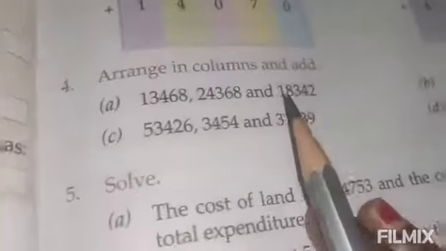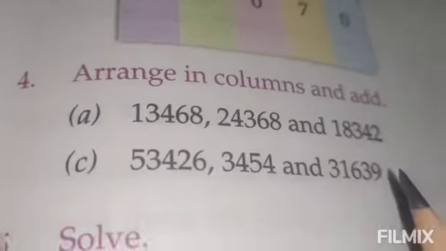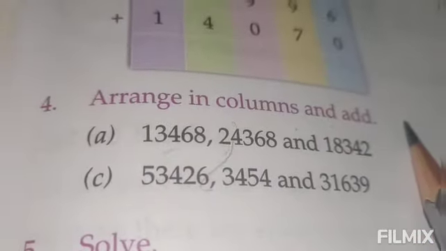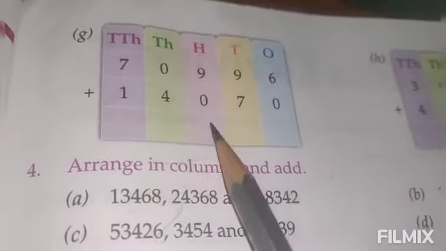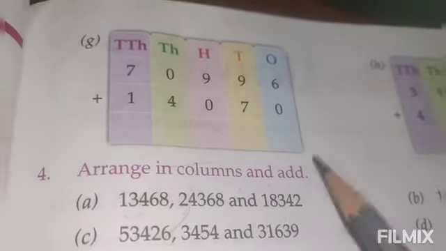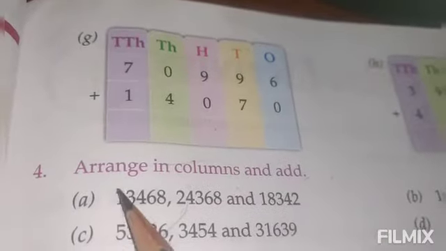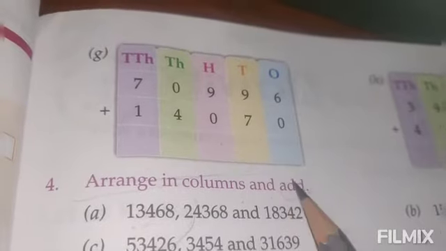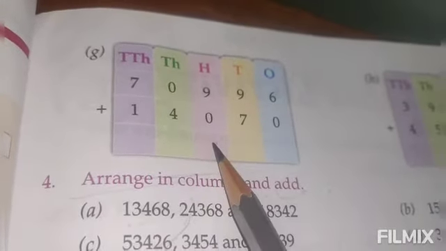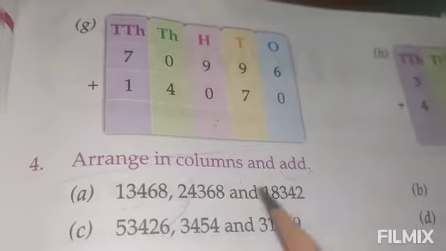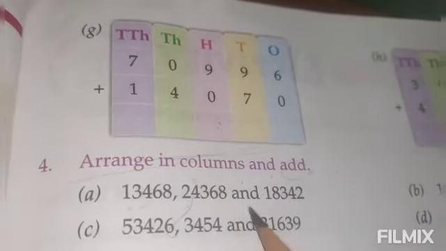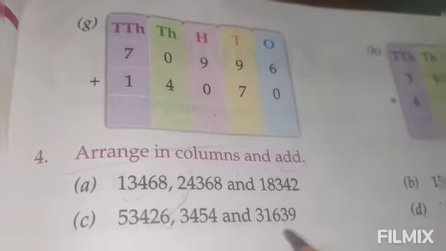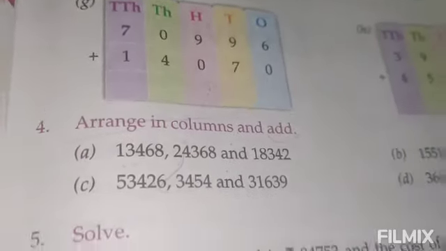And here the fourth one. This is given: arrange in columns and add. If it is given, you will arrange all these 3 numbers in columns. Then you will add. Suppose if it is not given, arrange in columns and add. That time also you will do like this only. I have seen in the homework, many of you have written only the answer. You did not even arrange them in columns. Okay, you have to arrange in columns and add.